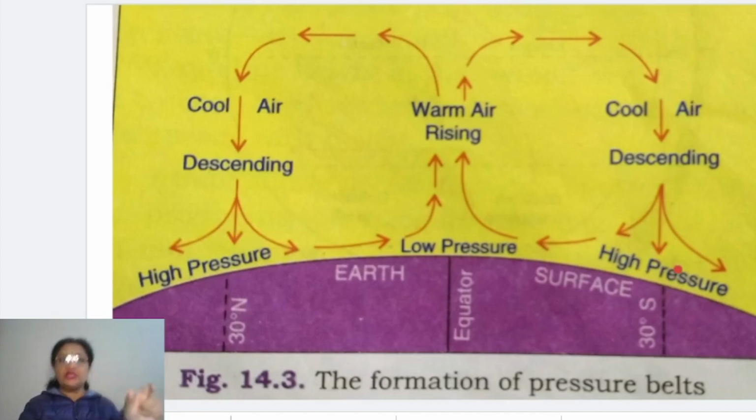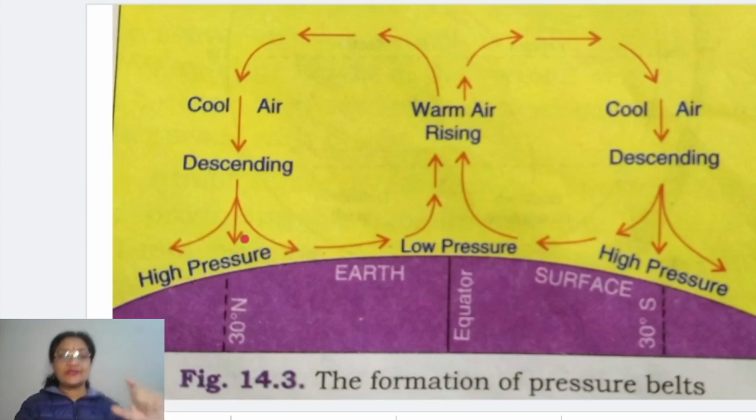This is the zone in which this entire air, after getting cool, subsides or descends down. It settles down because it has become cool, so it is now getting heavier. When it gets heavy, it starts settling down. And when it settles down, it creates a high pressure to develop there, and that is called the subtropical high pressure belt.